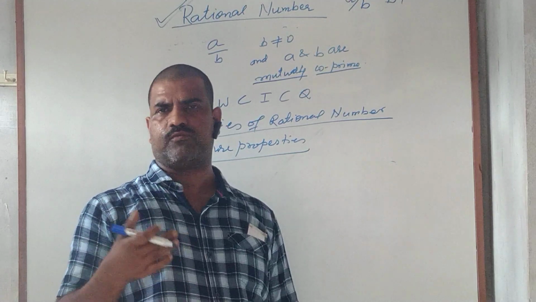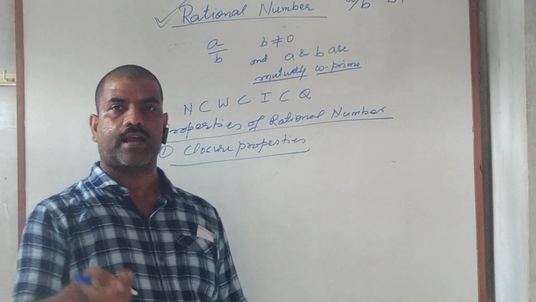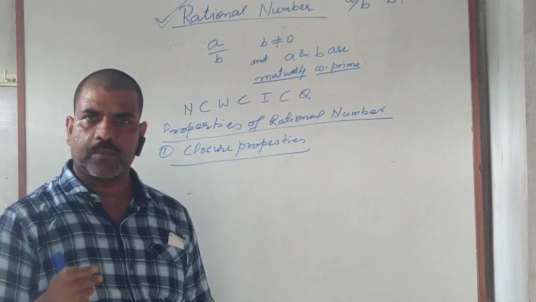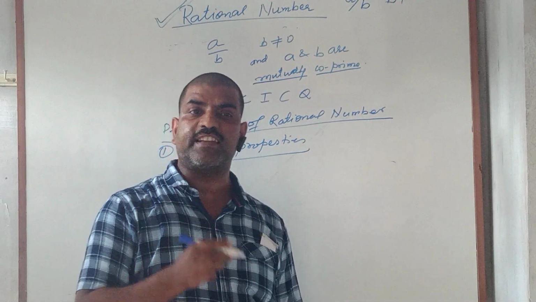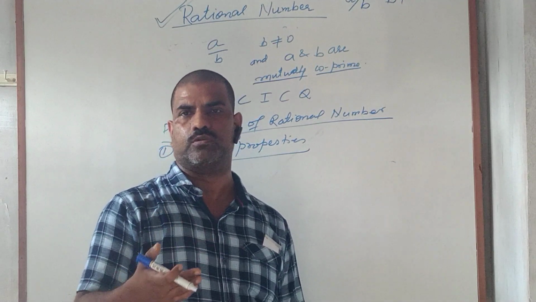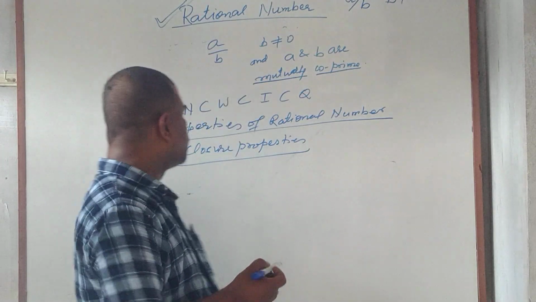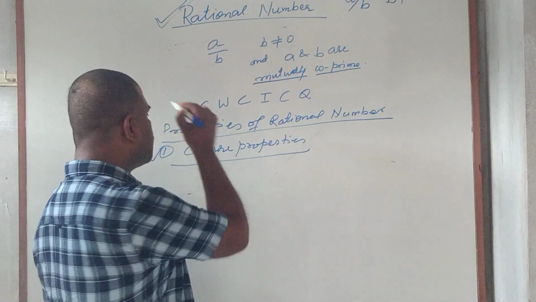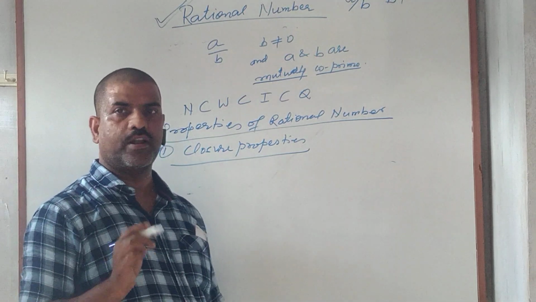So what is the meaning of set is closed? Its meaning is that if any two rational numbers are added, subtracted, multiplied or divided, again we shall get the result as a rational number. That is called the set is closed. Means the result is not going beyond the set of rational numbers. So the set of rational numbers is closed with respect to addition, subtraction, multiplication and division.